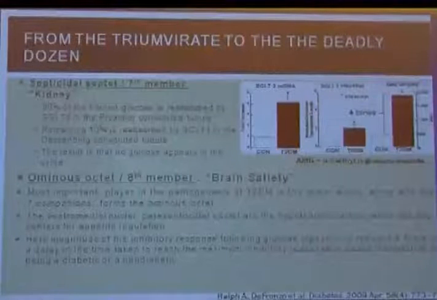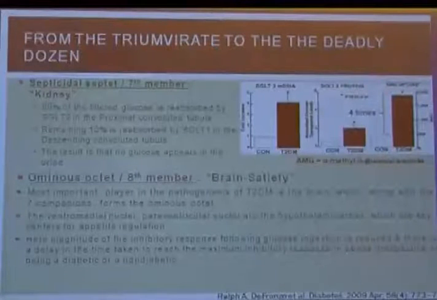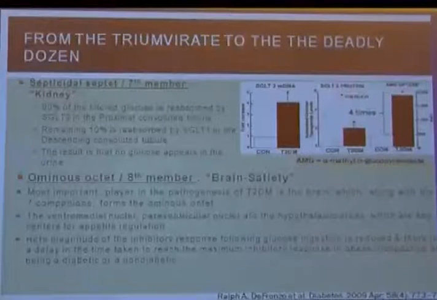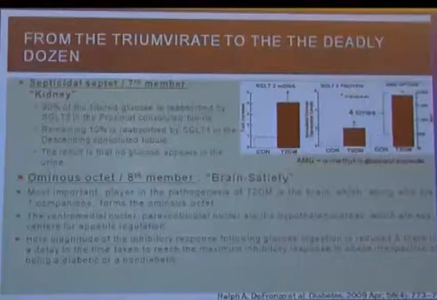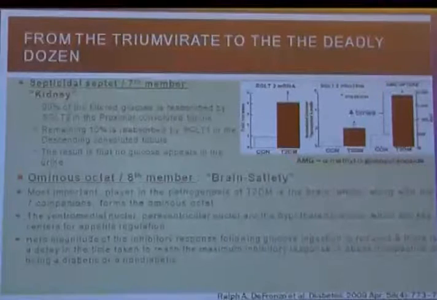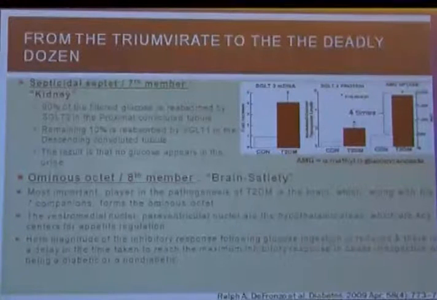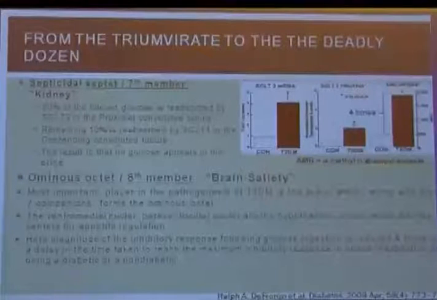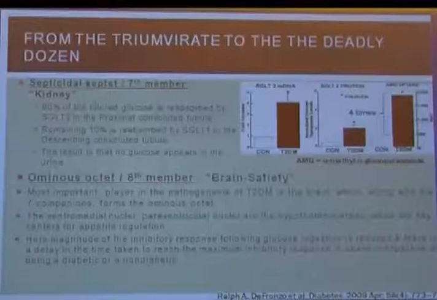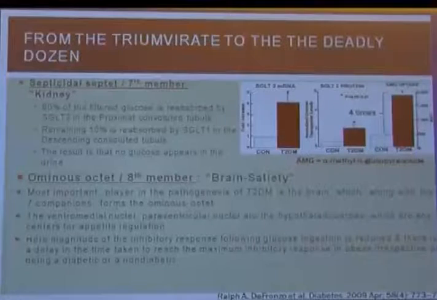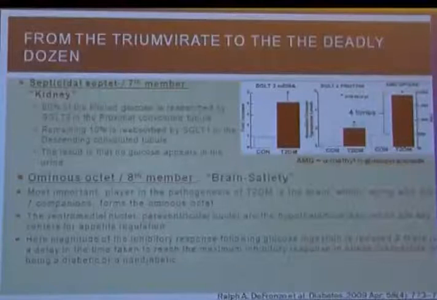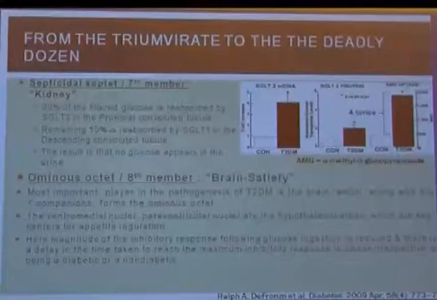The seventh member, the kidney, was identified long back, but there was no therapy available for that. Once therapy in the form of SGLT2 inhibitors became available, it became the septet. And the brain satiety center: with the invention of the GLP-1 analogs, it was identified that the brain also plays an important role in controlling satiety. The ventromedial nuclei and the paraventricular nuclei in the hypothalamus are the key centers for appetite regulation. If you control them, you may be able to control diabetes in a better way, and not only control diabetes but also reduce the weight of our diabetic patients. So from the triumvirate it became the ominous octet. At present we know till about the ominous octet.